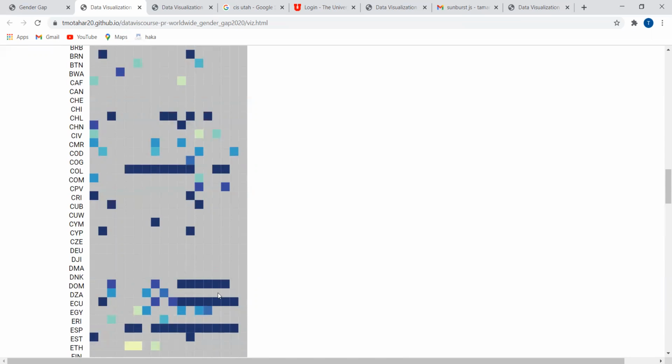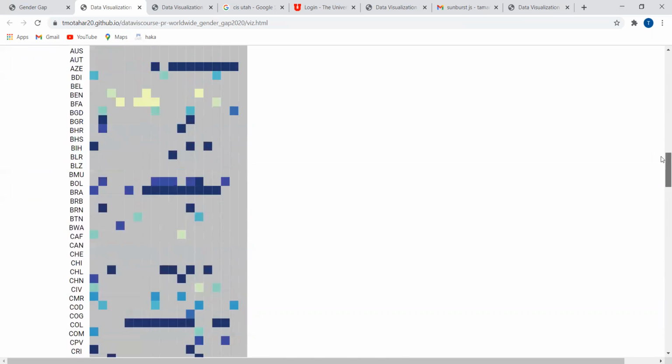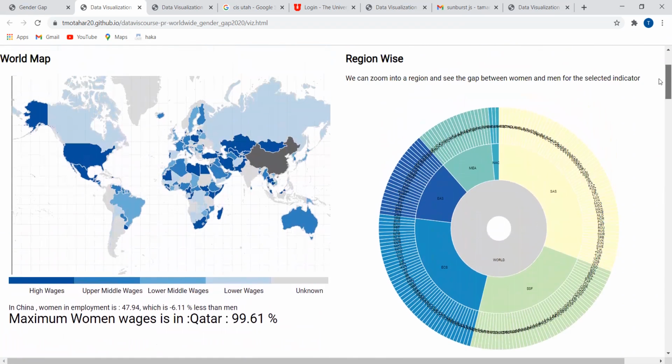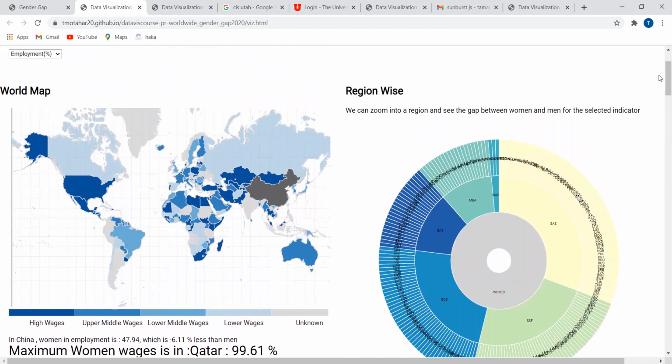Thus, by this visualization, the user can completely understand how the gender gap situation is now in the country, and we hope this project will help people to be more interested in this kind of research.